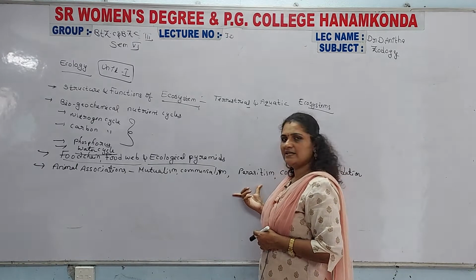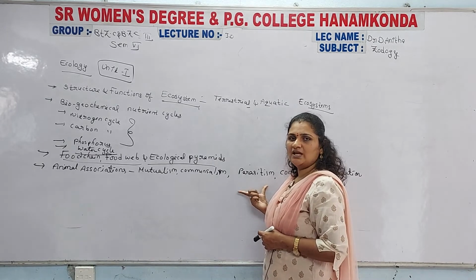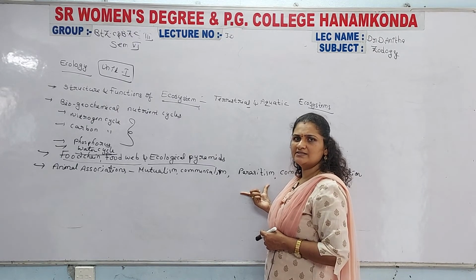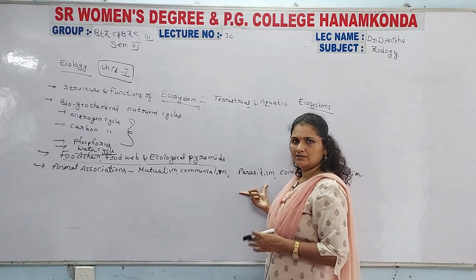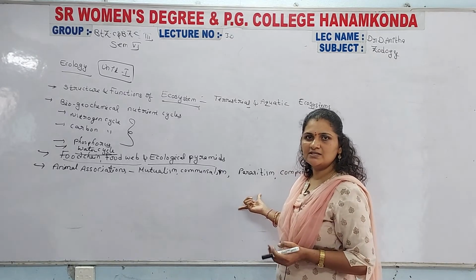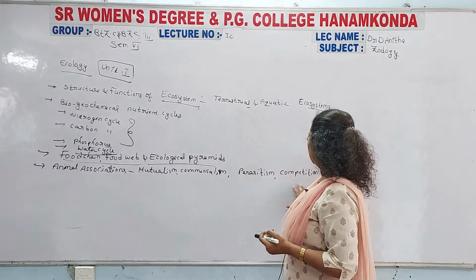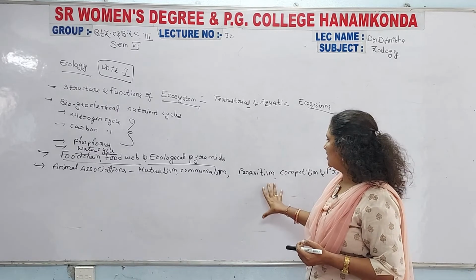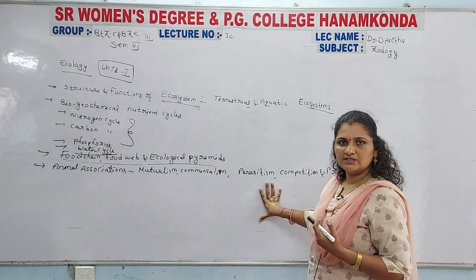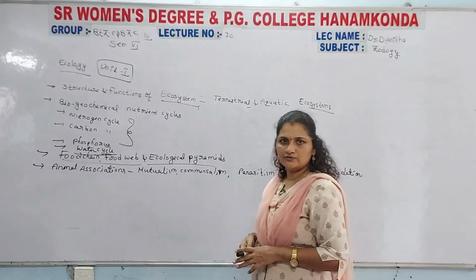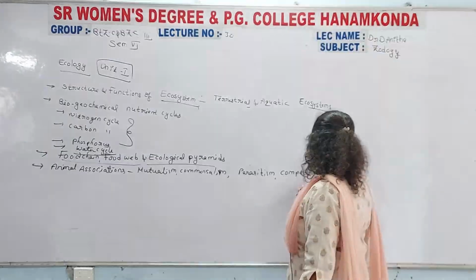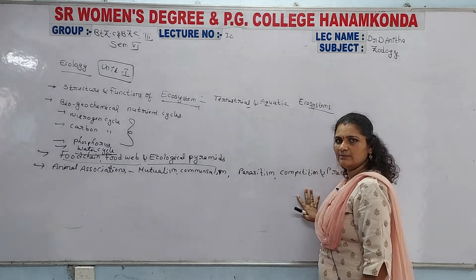Then parasitism: define parasitism and the types of parasites, what external parasites and internal parasites are, and the adaptations of parasites. Then write what is meant by competition and give some examples. Also clearly mention examples for external and internal parasites, and for competition.